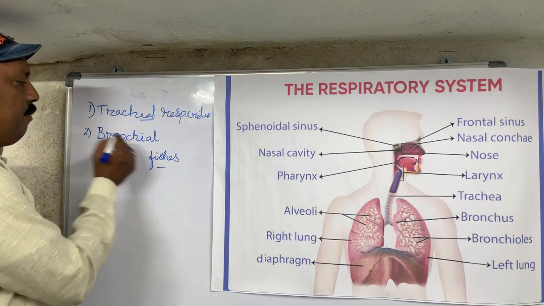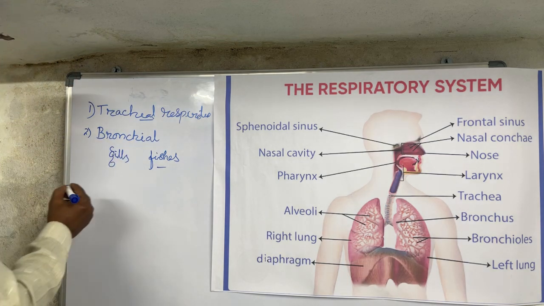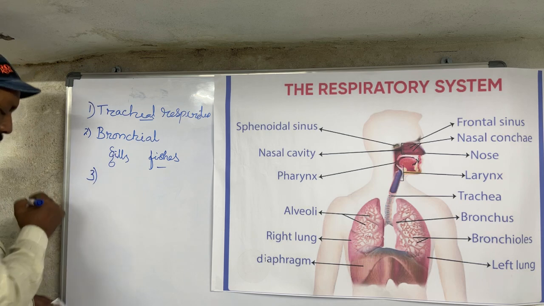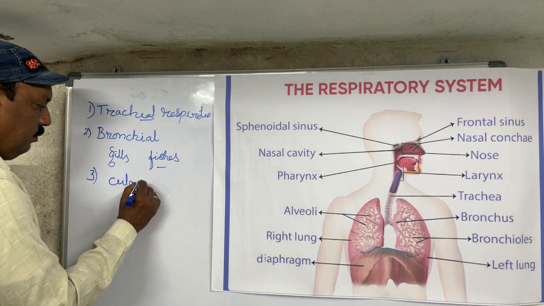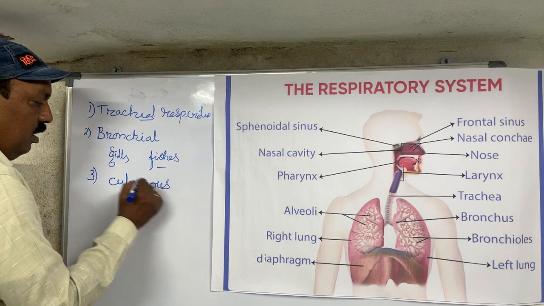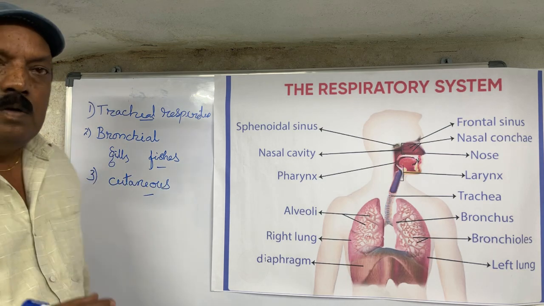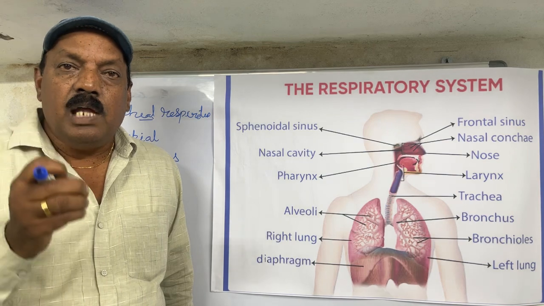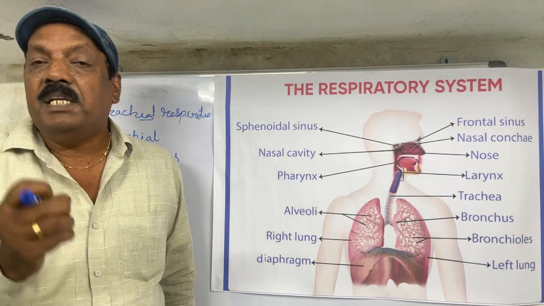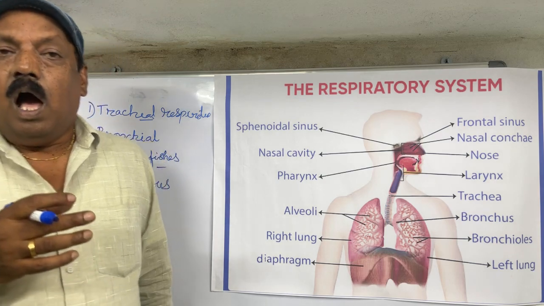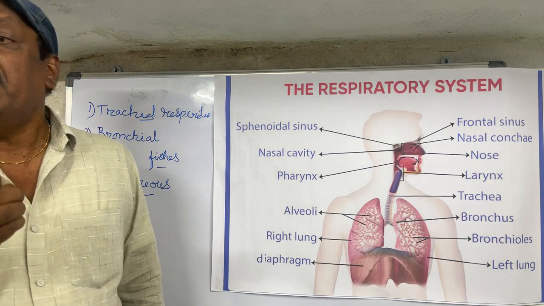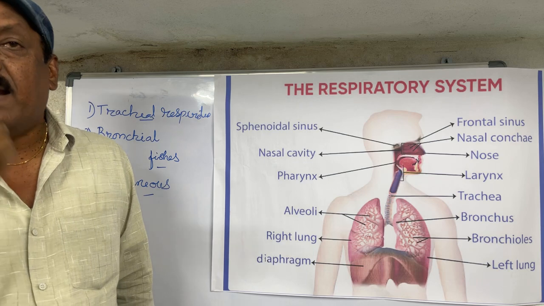So the second type of respiration is branchial respiration. And the third one is cutaneous respiration. This type of respiration we see in earthworm, leeches and frog. The skin has mucus glands.